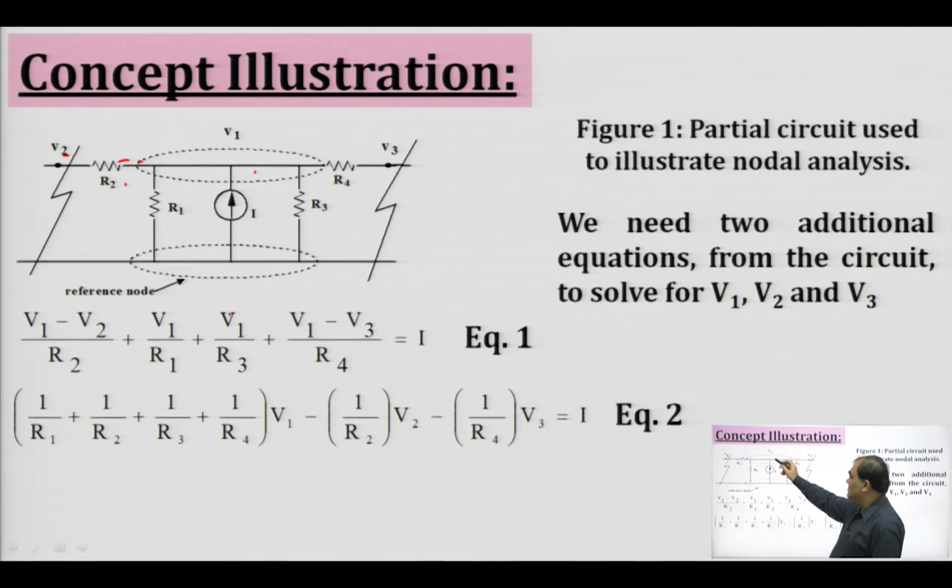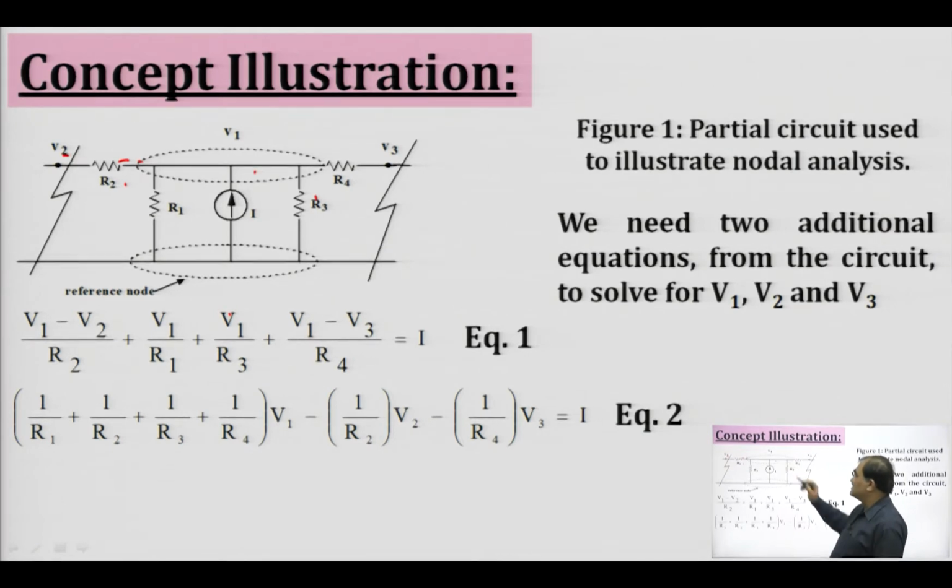Now, suppose we want to consider the equations for this particular point. At this node V1, if we write down the nodal equation, then at this node the current I1 will be moving in the upward direction, and then this current will be bifurcated and moving towards resistances R1, R3, R4 and R2. That is the current I. Some part of this current I will be moving through the right hand side of the network, and some part will be moving towards the left hand side.